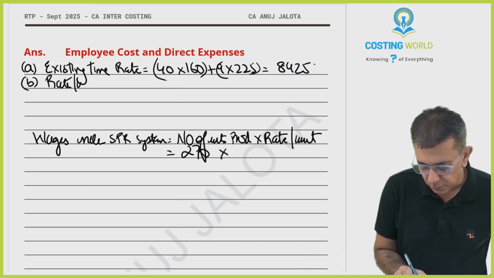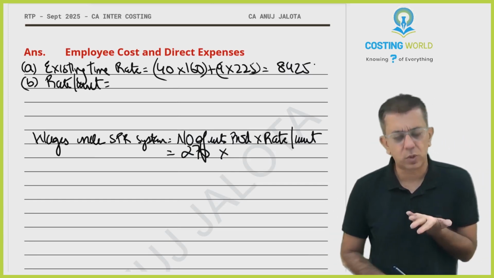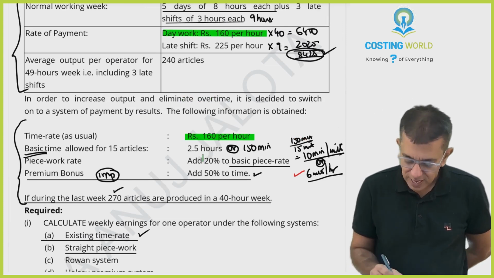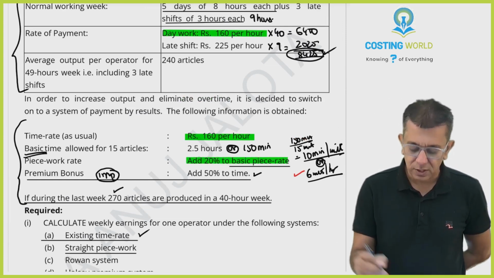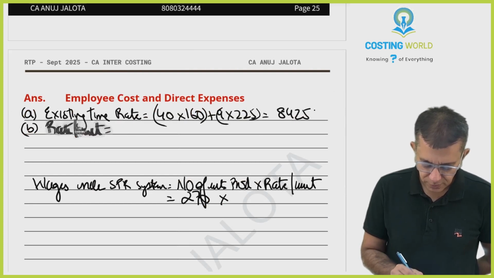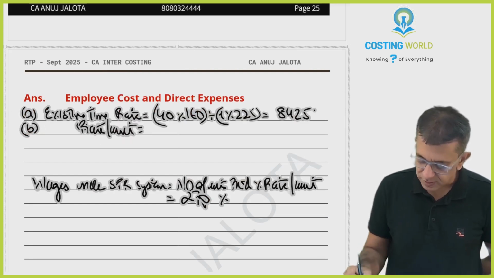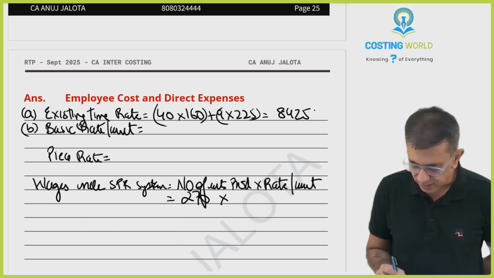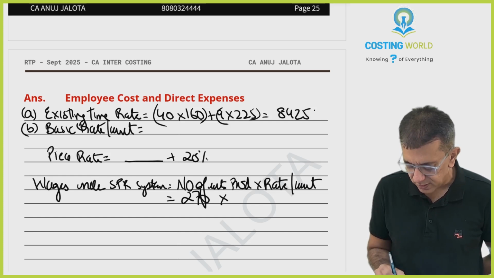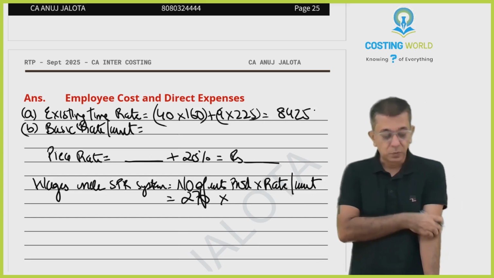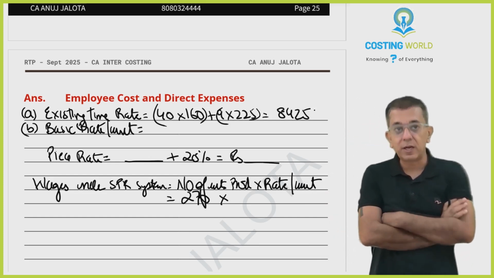Now rate per unit, in case you all know it is okay, but in this question if you all see, rate per unit is not given, but see one line is given. Add 20% to the basic piece rate. So therefore compute basic piece rate first. Once I compute that, then I will compute the piece rate. That will be nothing but this answer, whatever I get above, plus 20%. Is that all okay? Fine. Now, let's compute rate per unit.